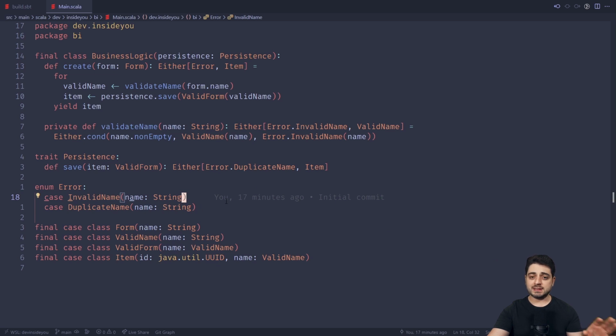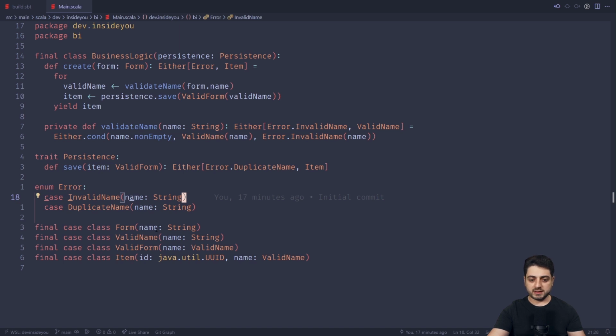By the way, notice that this is not the classic example that you would see in every functional programming error handling tutorial. So this is not the use case where we're accumulating errors, right? So either the name is valid, then we try to save it, right? So it's only 3 cases. Either the name is not valid, then we're not even trying to save it. Then the name is valid, we're trying to save it, but we're failing because the name needs to be unique and there's a duplicate. And the third case is when it actually goes through the whole thing and actually saves it.